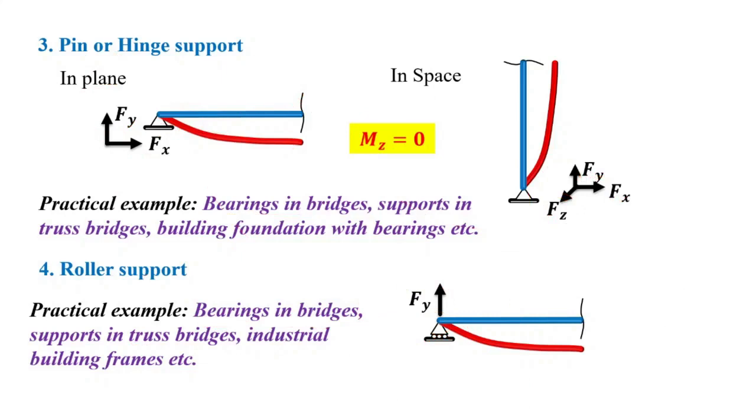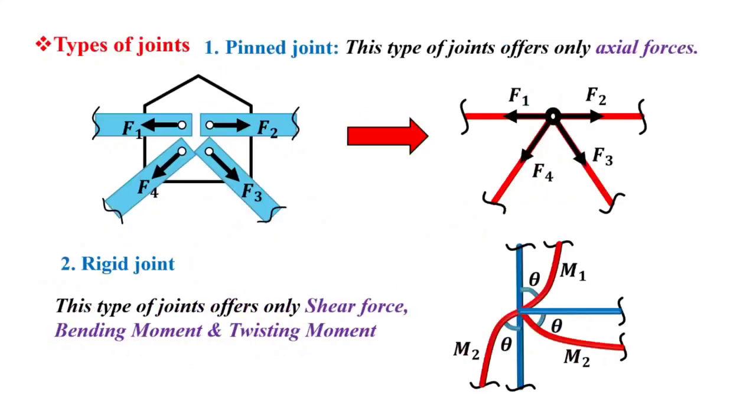Now the next thing is the various types of joints which are used in a structure. First one is the pin joint. I have already explained what we mean by a pin joint. This type of pin joint offers only axial forces, right? A pin joint offers only axial forces.